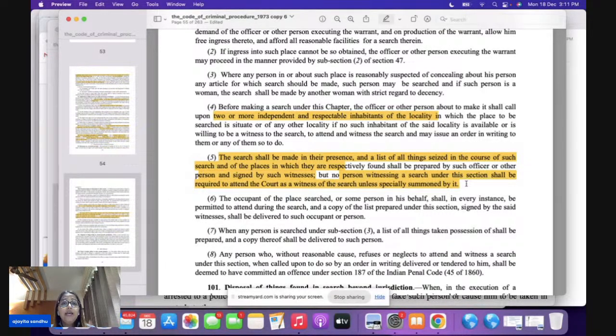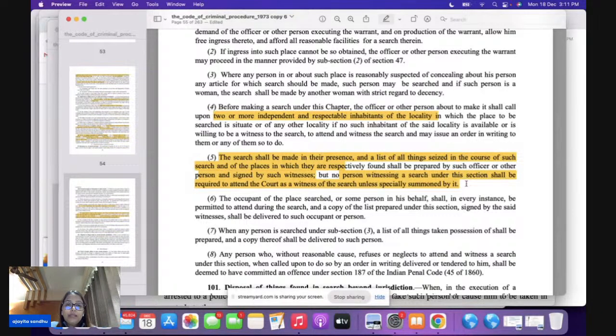This is very, very, very important, bacha. You need 2 or more independent, respectable inhabitants, number 1. Number 2, whatever search is going to take place will be taken in their presence. Whatever items you seize, the list will be prepared, signed by the police officer, and countersigned by the witness.